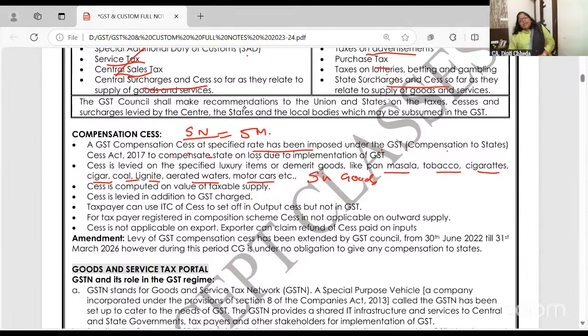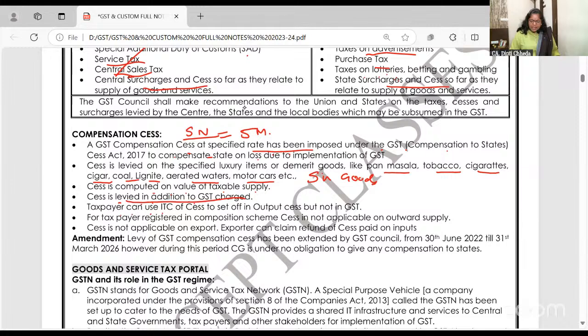So on these products, GST compensation cess is charged. It is computed on the value of taxable supply. Cess is levied in addition to GST. मैम compensation cess लगेगा तो GST नहीं लगेगा? नहीं नहीं, दोनों लगेगा.